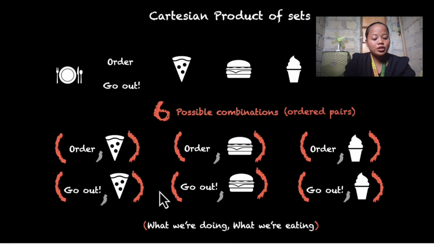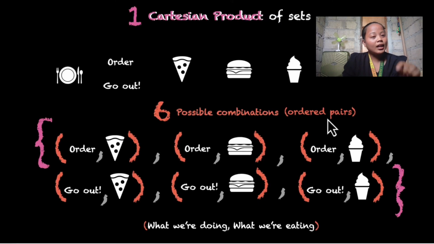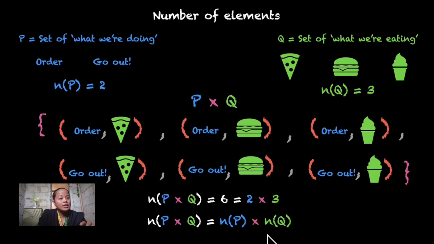We simply multiply the number of elements of the first set by the number of elements of the second set. So if those 6 possible combinations, the ordered pairs, are put together in one set, that is what we call the Cartesian product of sets. So let's proceed to getting the total number of elements.